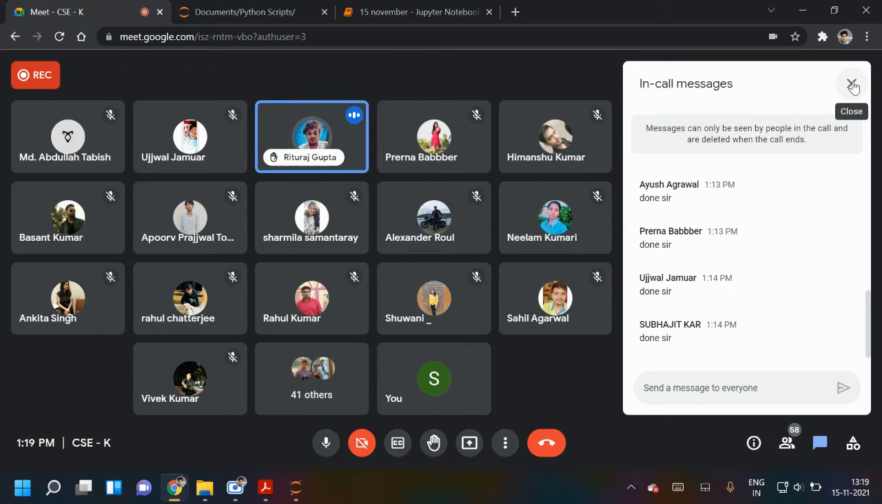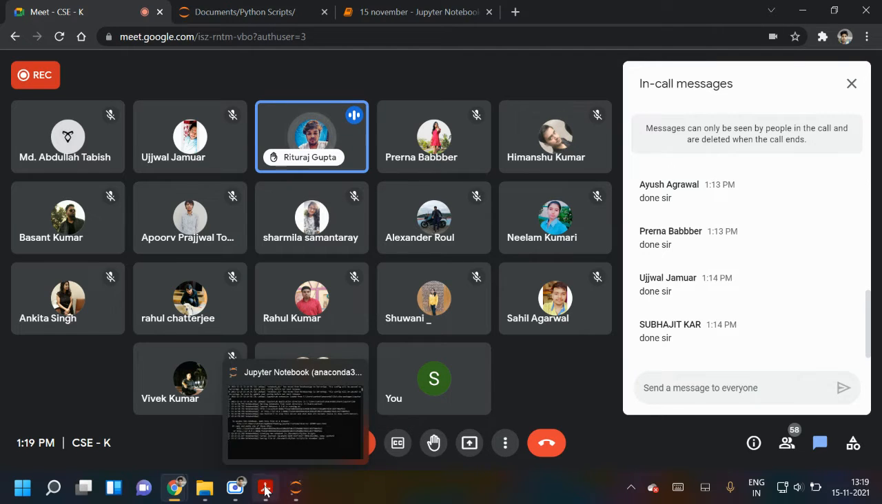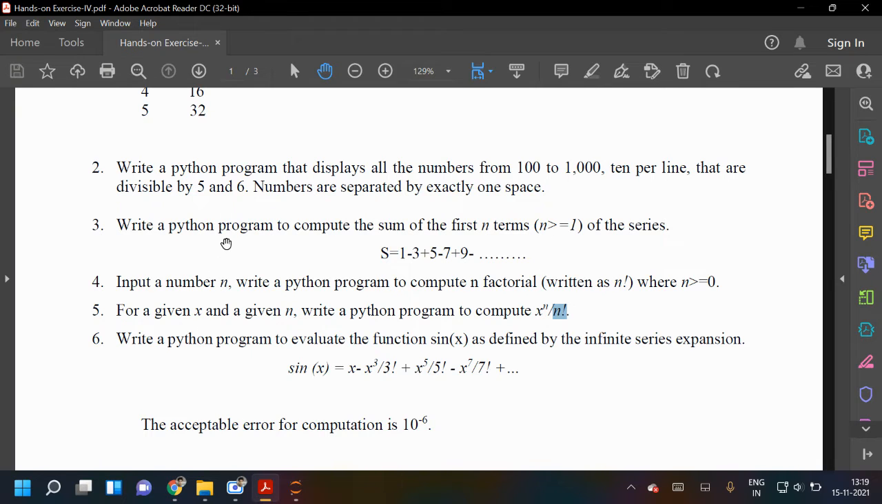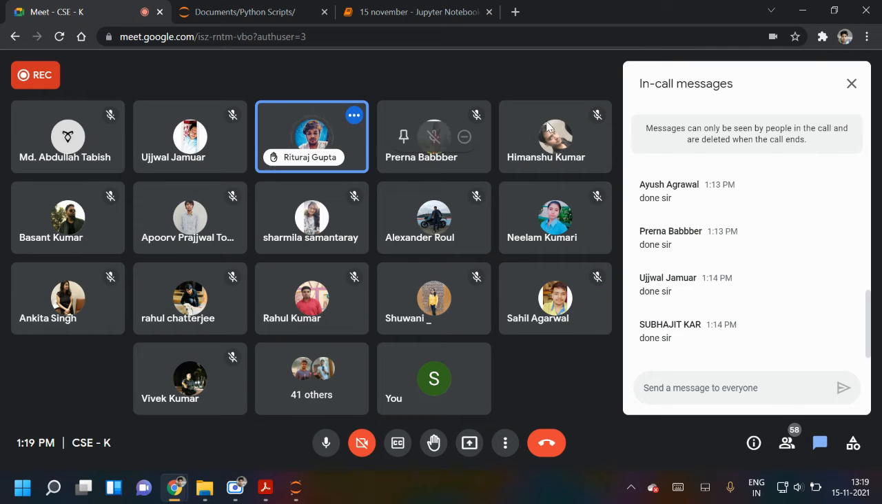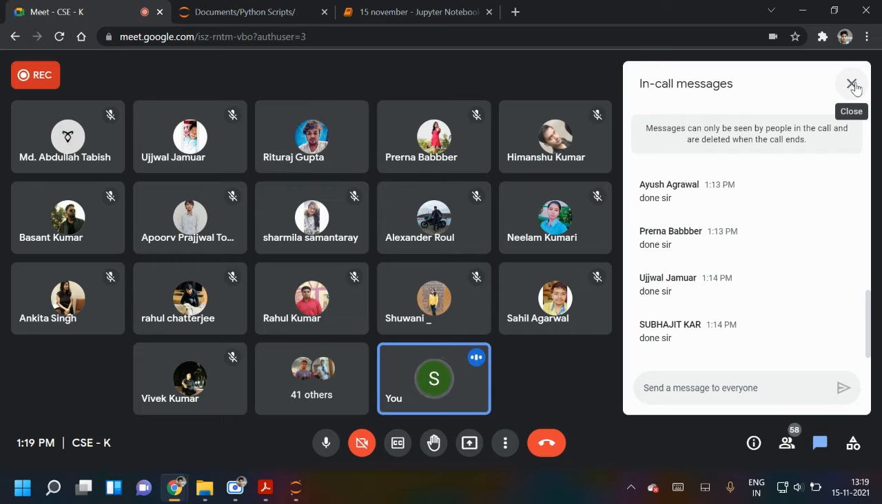Sir, actually I was asking, in question four we have already computed the factorial. So can we call that method, or can we use the inbuilt factorial function there? Have you tried using the inbuilt factorial function? Yes, sir, I have used the inbuilt one. Okay, share your screen, let us see. Yes, sir, 1 minute.